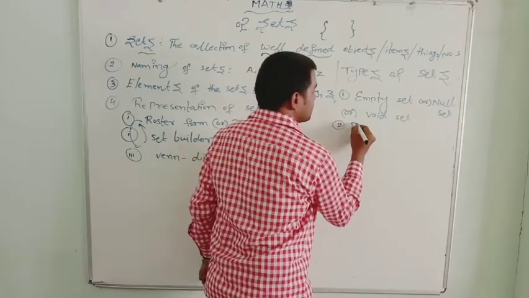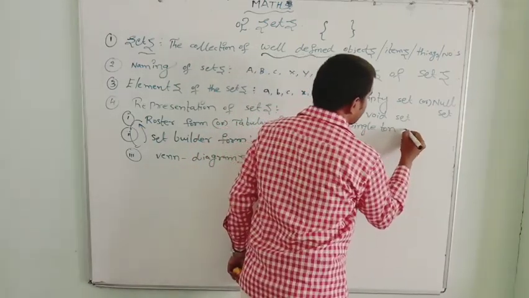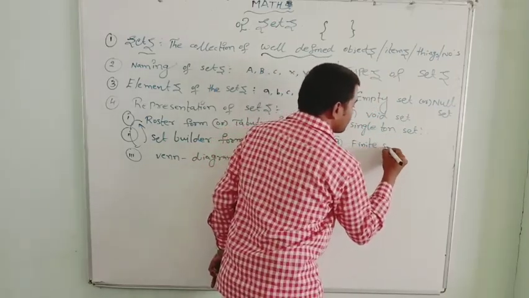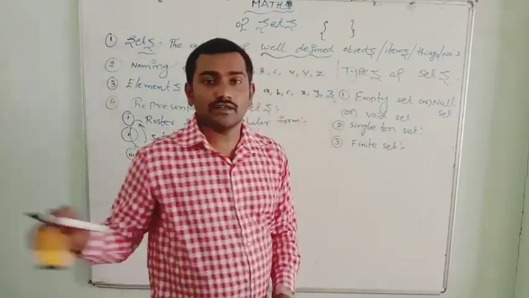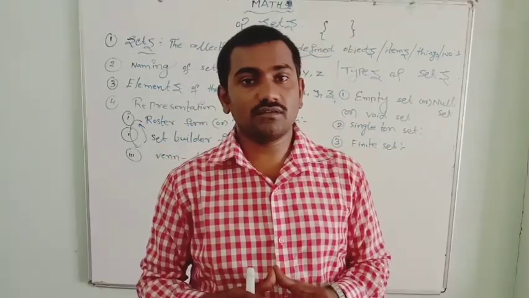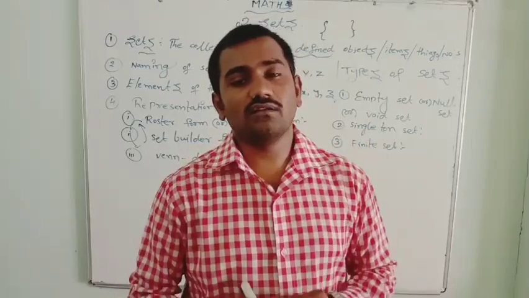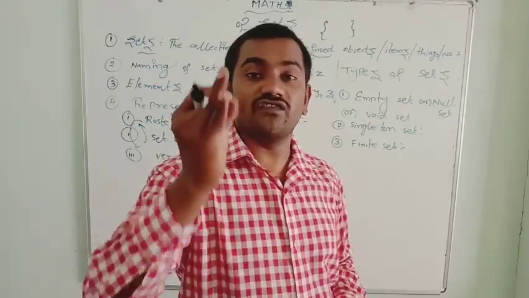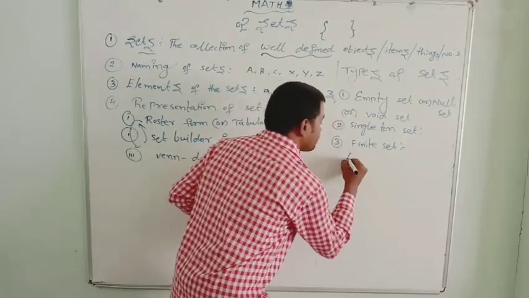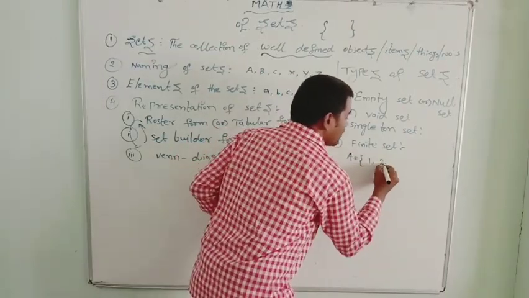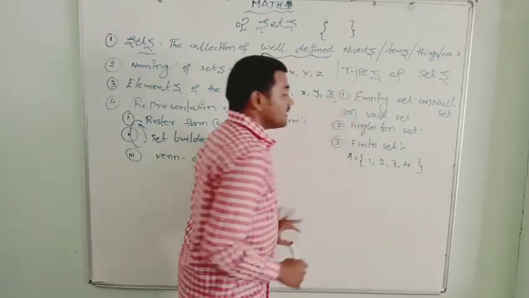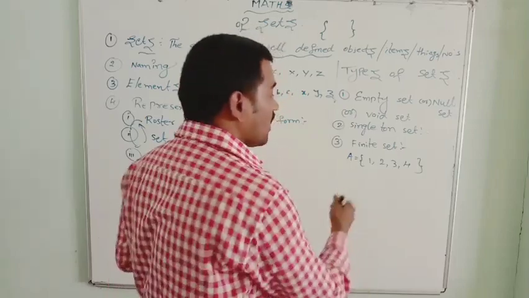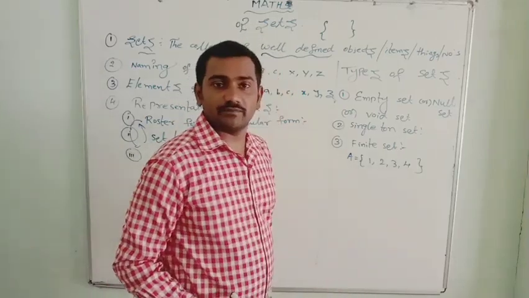The second one is singleton set. The third one is finite set. Okay. Finite set. If the number of elements of a set is countable, it's known as a finite set. Suppose A equal to 1, 2, 3, 4. The set of natural numbers less than 5. These are countable. So it is known as a finite set.